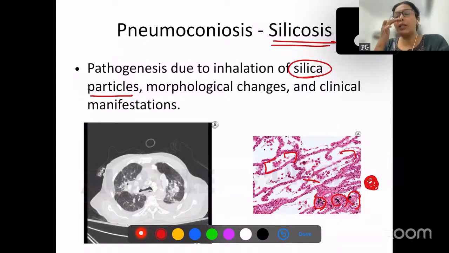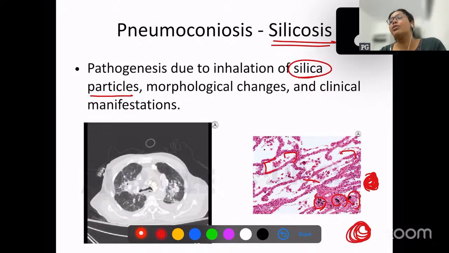Everything is normal here, but there are a few areas where whirling and bundling is happening. Around the area, because of the inflammatory response, I told you fibrosis can happen. Similarly, fibroblasts can proliferate, collagen can deposit, and fibrous areas can form. Silica is a little bit larger particle, so it gets stuck in the air spaces and sometimes can form larger areas of collagenization. So these things you will remember.